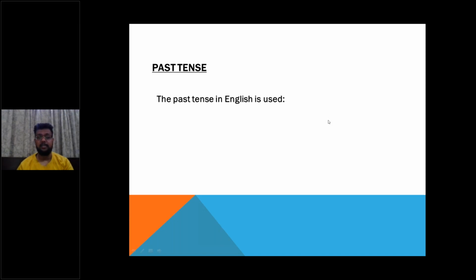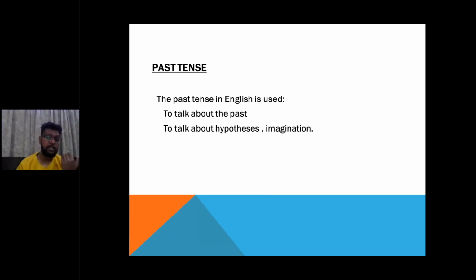Now, past tense. The past tense in English is used to talk about the past, something that had happened prior to present, or to talk about hypothesis or imaginations. Whenever we are speaking about hypothesis and imaginations, we make use of the past tense.